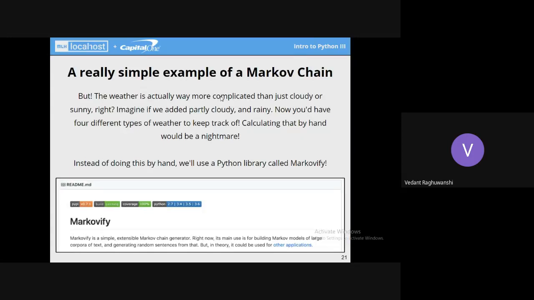And here is the introduction of a library which we are going to use. It is known as Markovify. So quickly read what is written here. We will be using the Markovify library because in practical cases we do not have simple choices between 2 things or 3 things. In practice, we may be dealing with thousands and lakhs of choices. So for a human, it becomes difficult to keep track of the calculation. So we'll be using a Python library known as Markovify to do that for us.